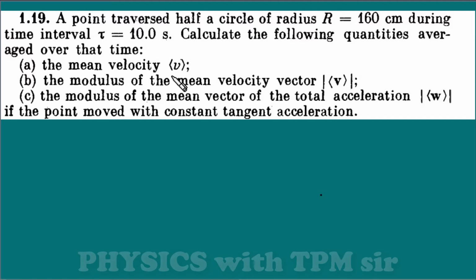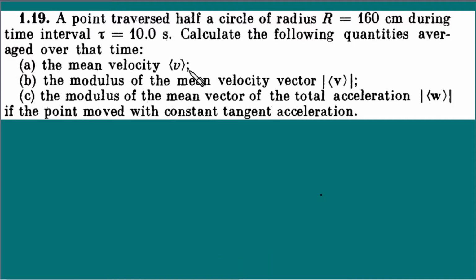Here you must understand, you must know this, that in this Irodov book, to represent a vector quantity they use bold letters. We are familiar with the arrow symbol for vectors, right? But they don't use that symbol; they simply use bold letters to represent vectors and simply italic format to represent a scalar quantity. So here they are asking mean velocity, but actually they are asking average speed, right? Okay, fine. So let's solve this question.